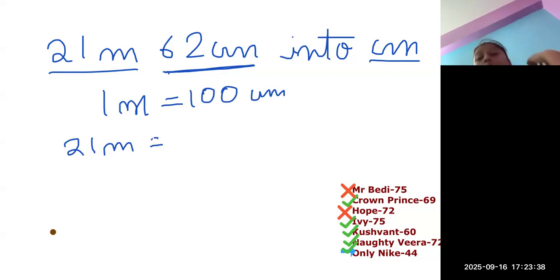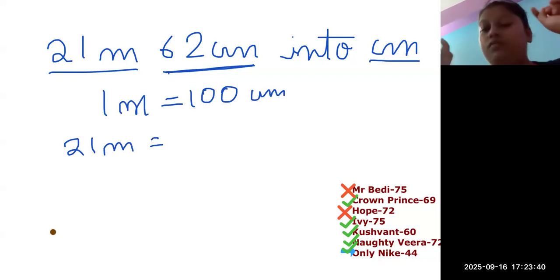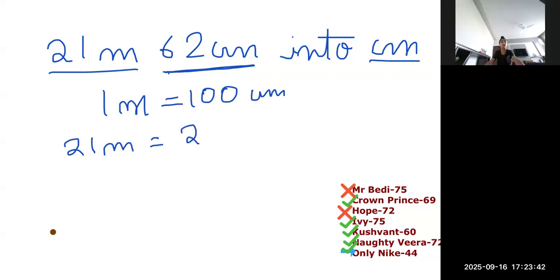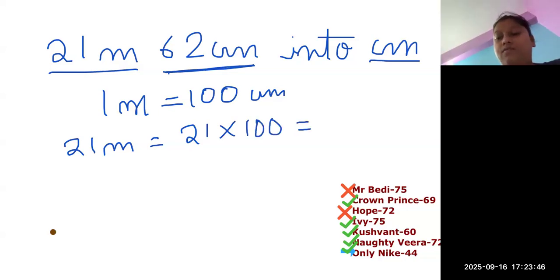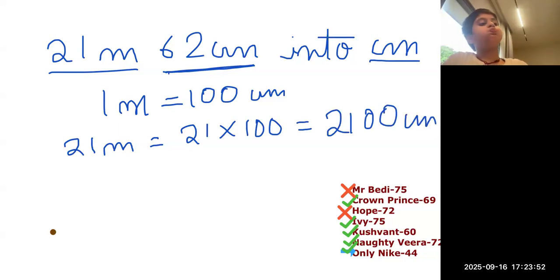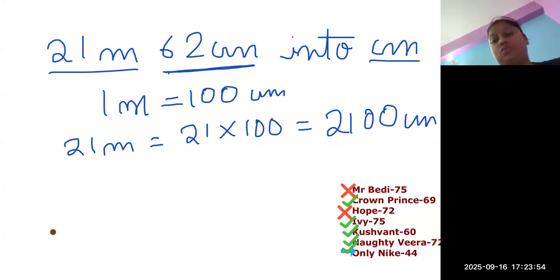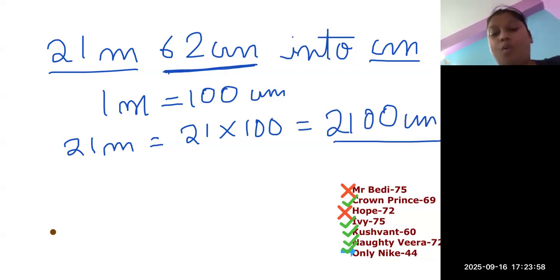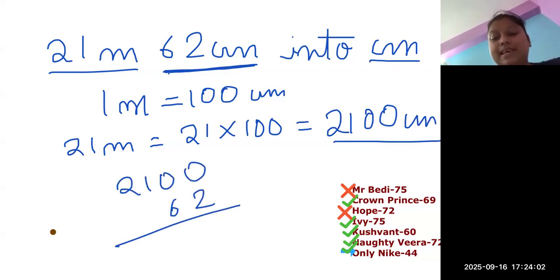When we move from bigger to smaller unit, we always multiply. So 21 into 100 gives me 2100 centimeters. Now I need to convert this complete thing into centimeters. This is in centimeters, this is in centimeters. Now I can add both of these.